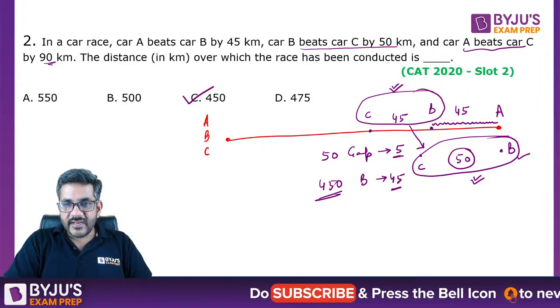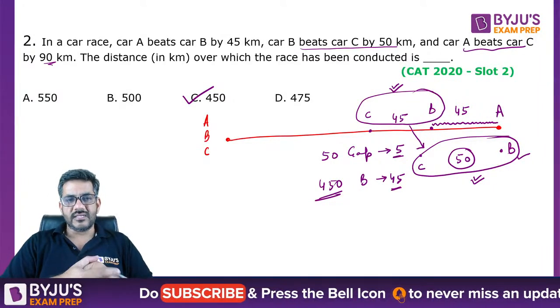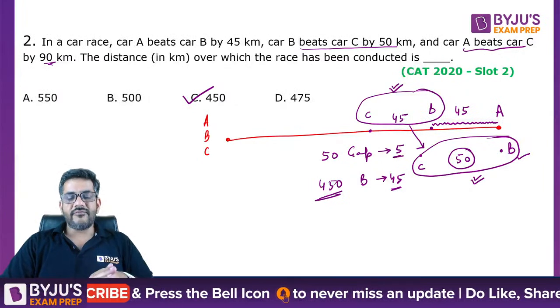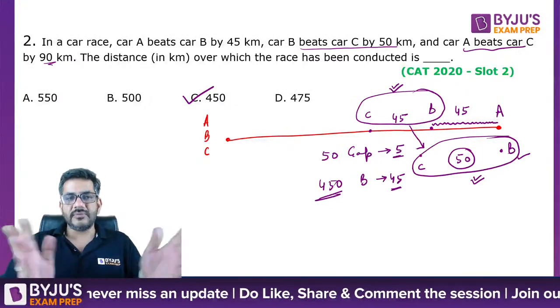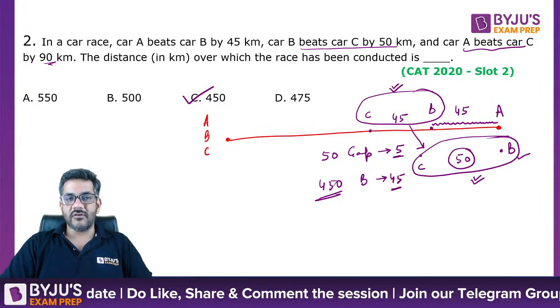Sir, can 45 be a multiple of the answer, 90? No Suraj, there is no logic for that, that it should be a multiple of 45 and 90. 45 and 90 was the gap between them, so we can't say it has to be a multiple of those for sure.